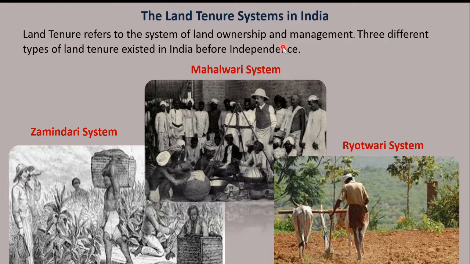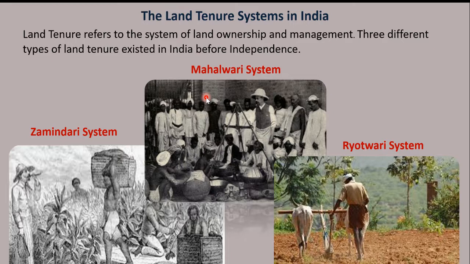The features that distinguish a land tenure system from other relates to the following. Who owns the land? So how is a land tenure different? Basically there are 3 questions. Who owns the land? Who cultivates the land? And who is responsible for paying the land revenue to the government?